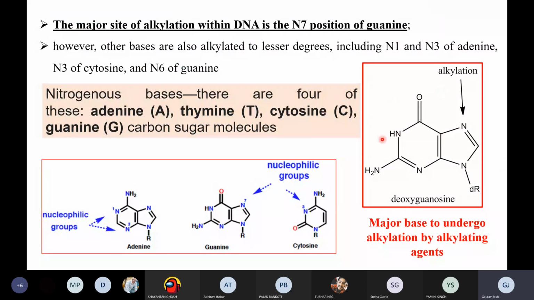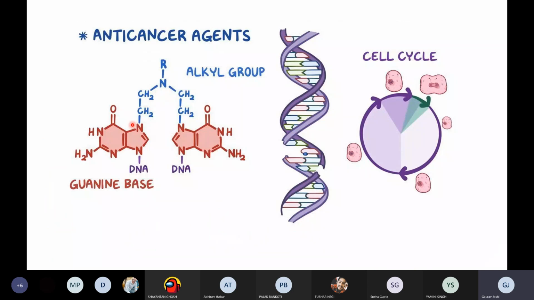We were saying there are nitrogenous bases which have nucleophilic centers, where the electrophile can act. These are electron-rich species, or we can call them nucleophilic centers. When the alkylating agents act upon them, they form a covalent bond. So the base pair is being flanked by this alkylating agent on this side and this side, because here is a high electron density.